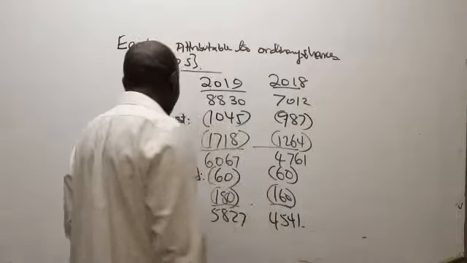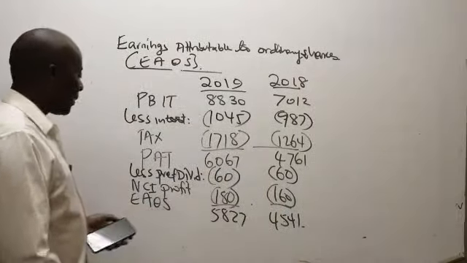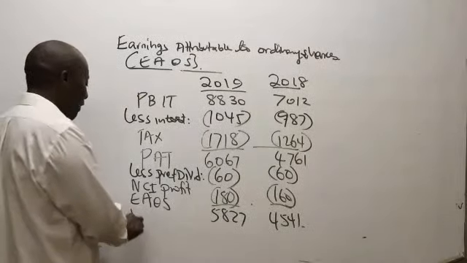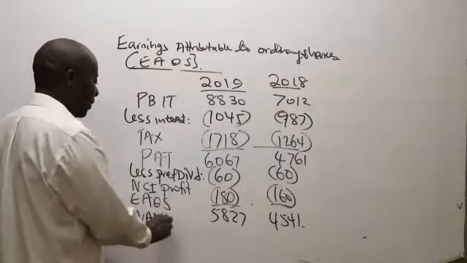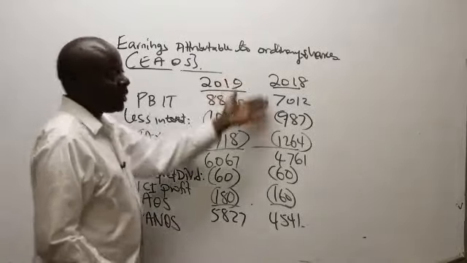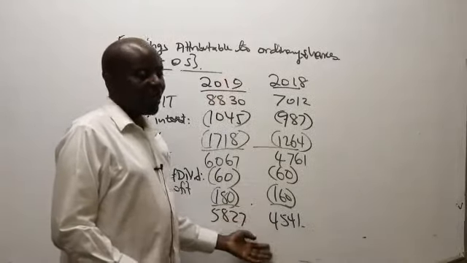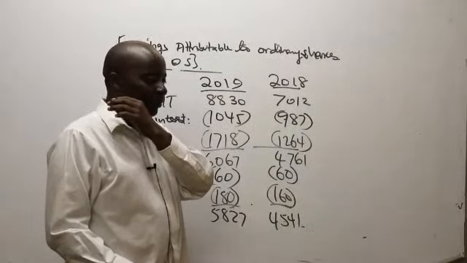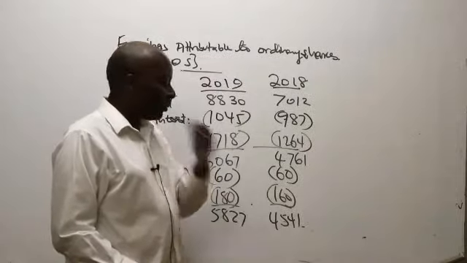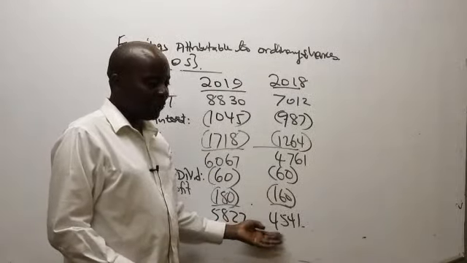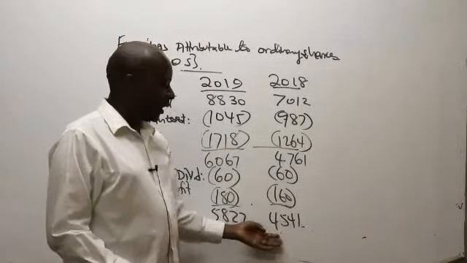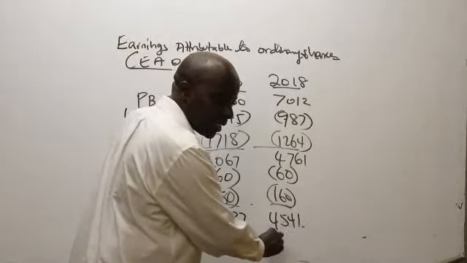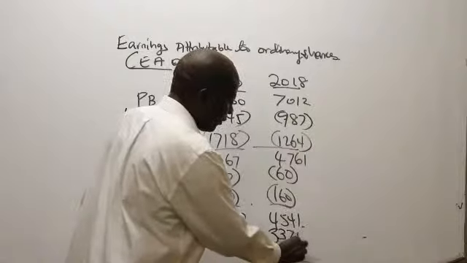Now, ladies and gentlemen, listen to me very well. Remember, somewhere you had the one-offs. Do you remember the one-offs of 2018? Please give me the figure. 3375.